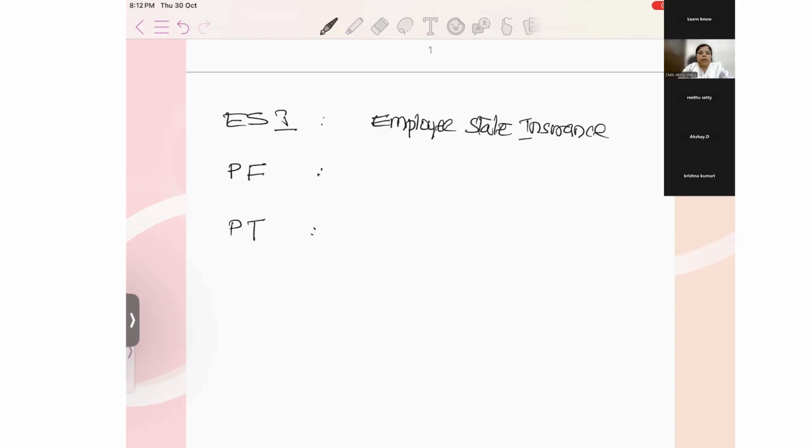So the employee can take free medical services from ESI, and there is no limit. Not only 1 lakh or 2 lakhs, no limit for this. Any doubts, you can just let me know, I can answer you.